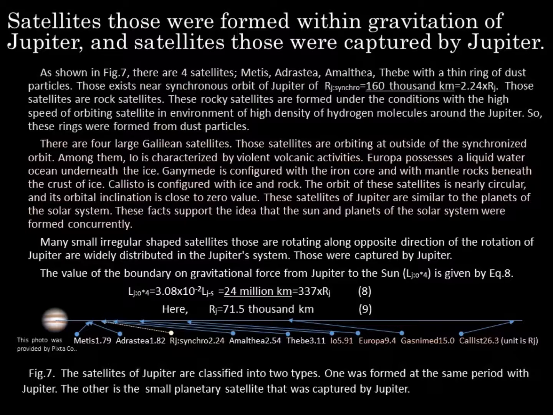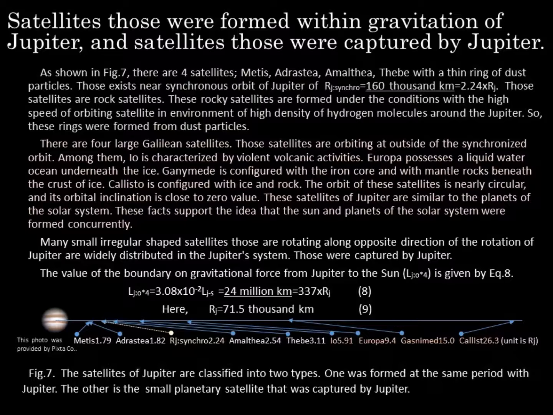These rocky satellites were formed under conditions of a high orbiting speed in an environment of high density of hydrogen molecules around Jupiter. So, these rings were formed from dust particles. There are 4 large Galilean satellites. Those satellites orbit outside of the synchronous orbit.